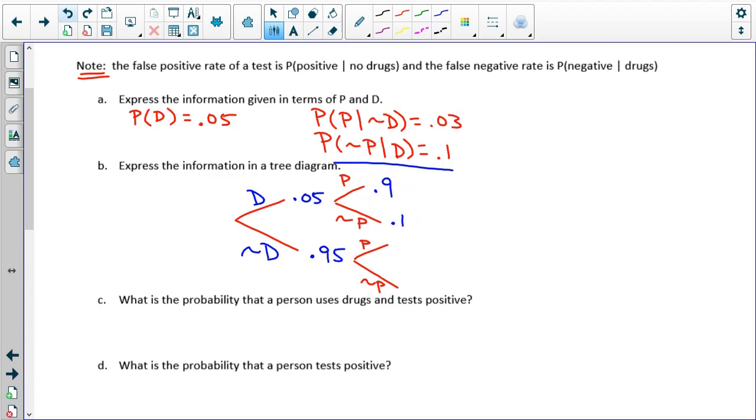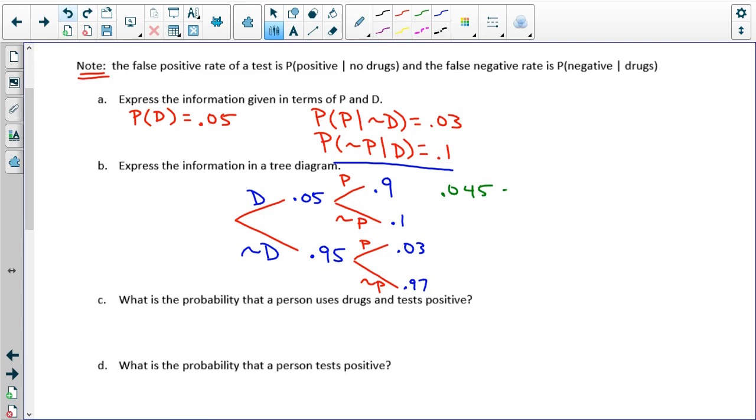Now, if I take a look at the probability that someone doesn't use drugs, it's 0.95. Probability that they get a positive test would be the false positive rate of 0.03, which means 97% of people who don't use drugs get a non-positive test. So now I can figure out all of these probabilities by multiplying straight across the tree. So 0.05 times 0.9 gives me